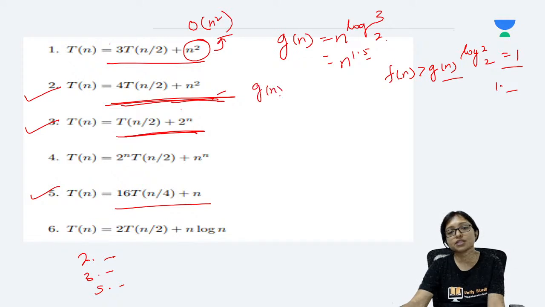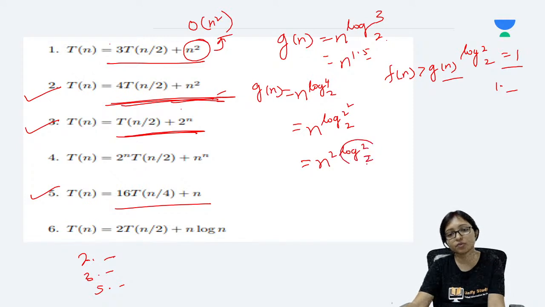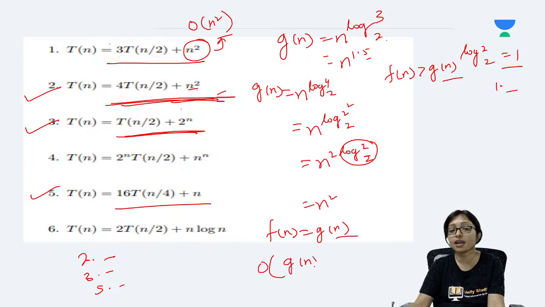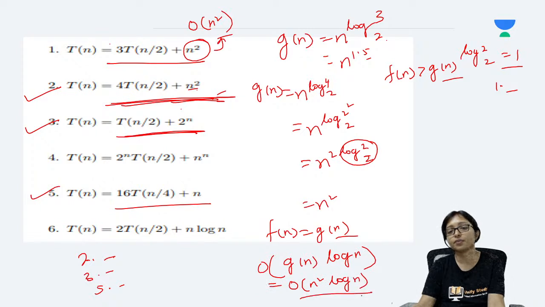Yes, here what will be the Gn? Gn will be n to the power log 4 base 2. N to the power log 2 square base 2. That is n to the power 2 log 2 base 2. Log 2 base 2 is 1, that's why n square. Fn and Gn both are same. Fn equals Gn. And that's why it will be order of Gn log n. Gn log n means it will be order of n square log n. Answer will be n square log n. You are correct.